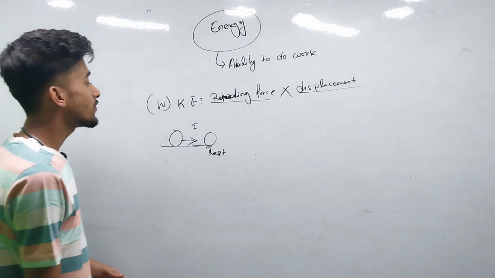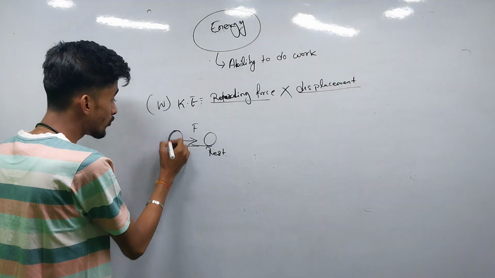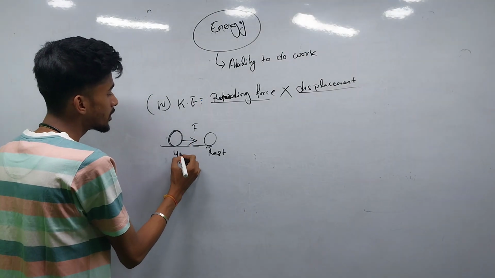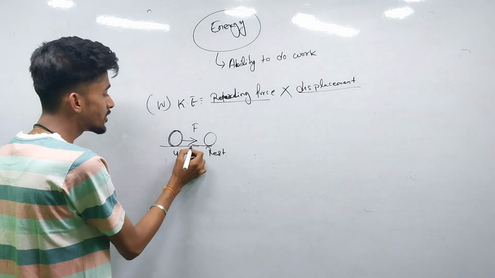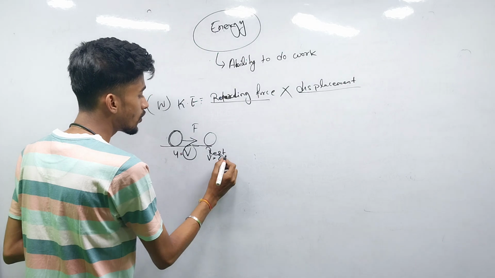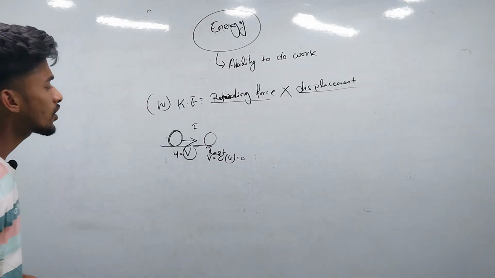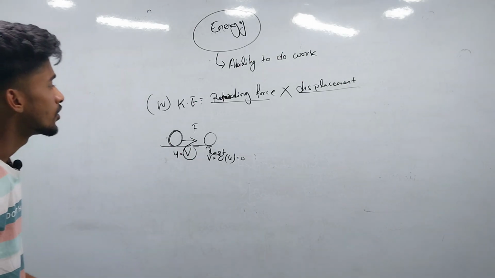Here, for the retarding force, let the body be in motion, so the initial velocity will be u, or we can call it v, because the initial velocity is the velocity in motion, and the final velocity will be 0.